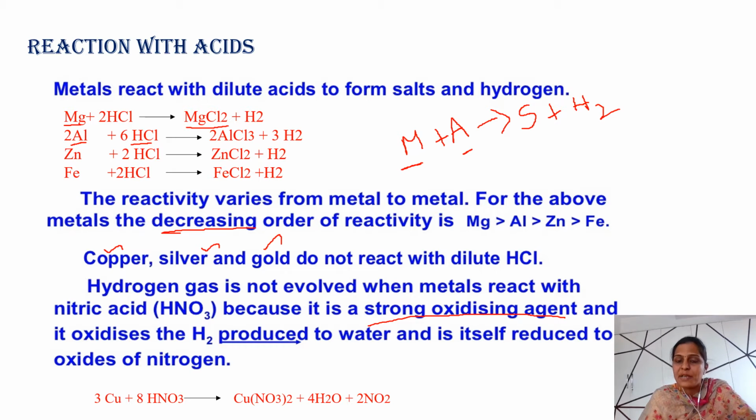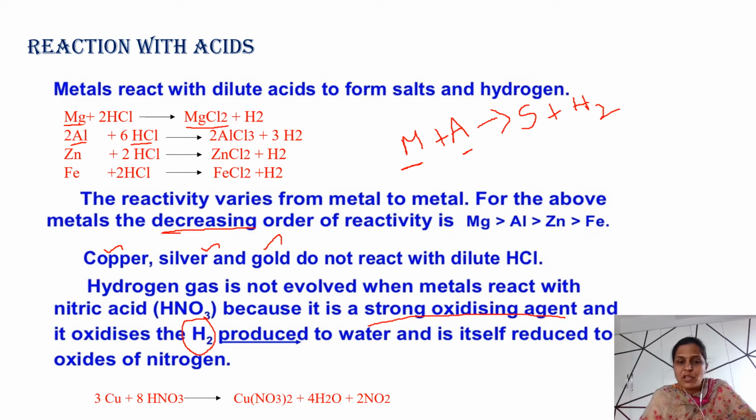It will oxidize the hydrogen gas produced to water, so hydrogen gas is not evolved, and nitric acid itself is reduced to one of its oxides, N2O or NO2.